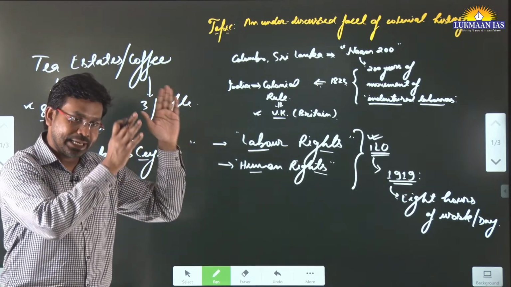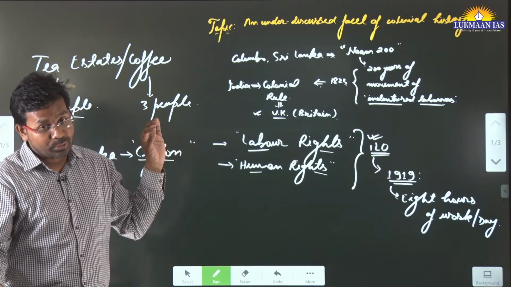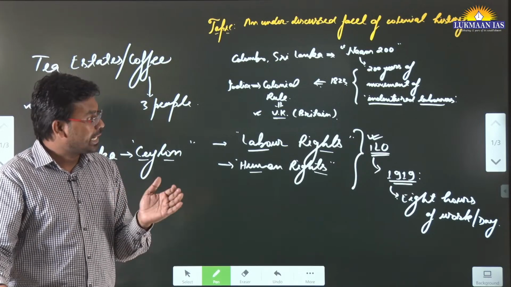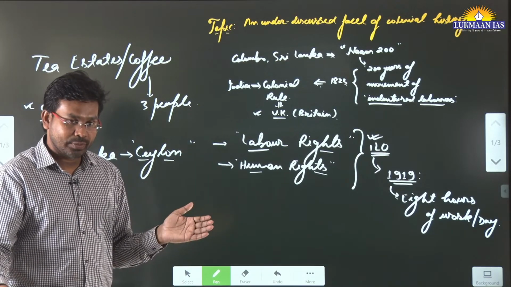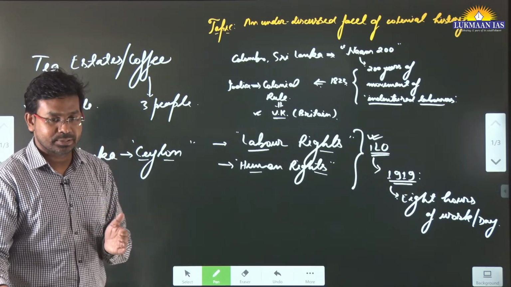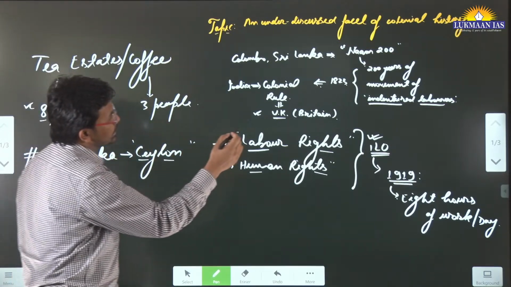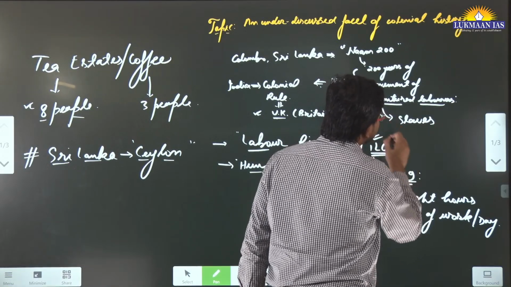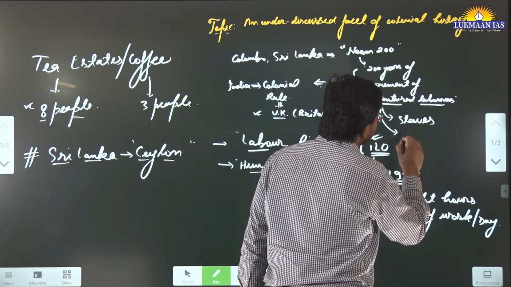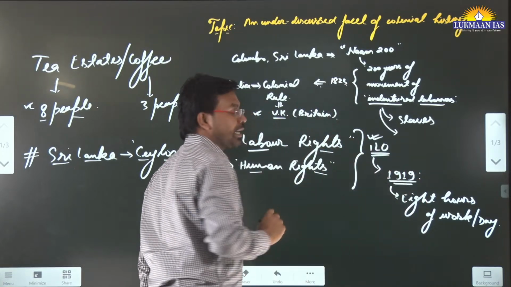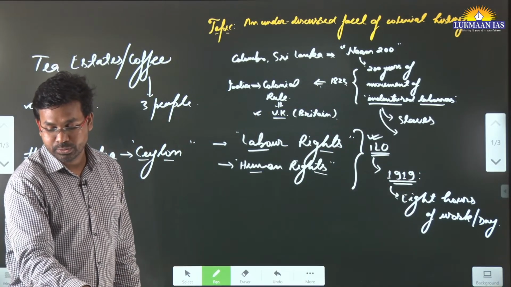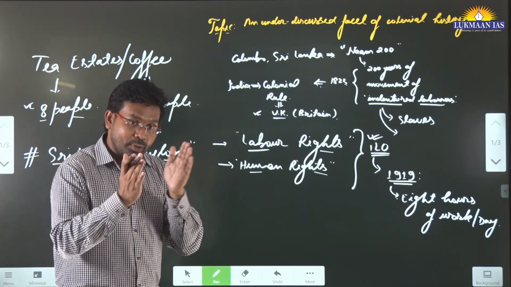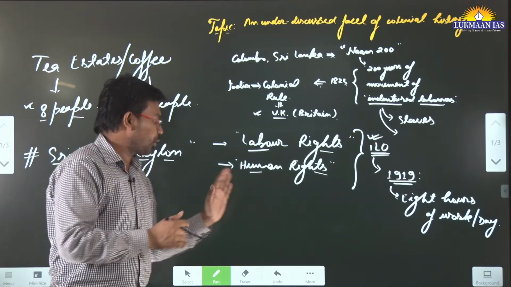Once they had migrated, they had to stay there for a long period. Without the wishes of the British government, they could not come back. So their rights were curtailed over there, and they were treated like slaves. These migrant people did not have proper rights. They did not have human rights, they did not have labor rights, etc. These things were denied to those people who migrated from India to Ceylon, from India to Sri Lanka.